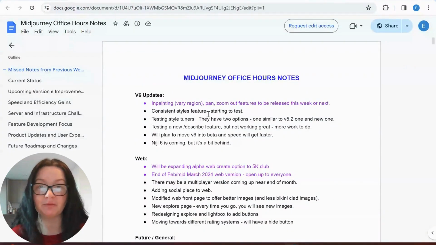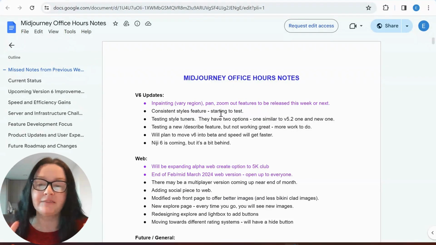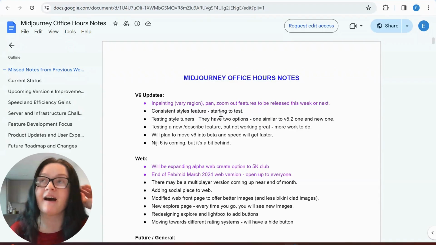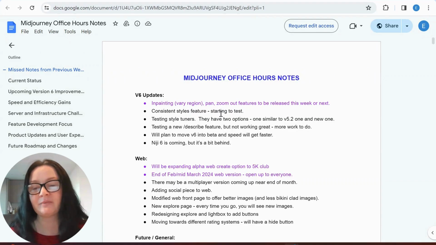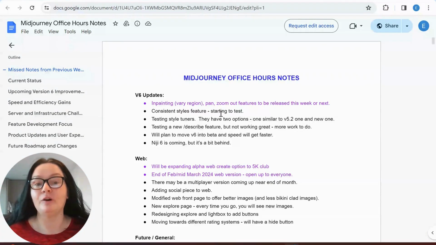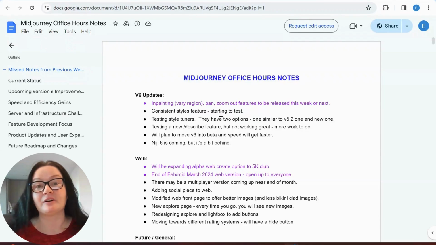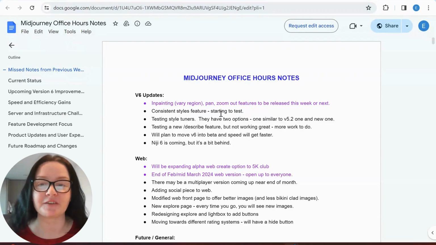I will update this document and upload it underneath this tutorial as well. So V6 updates: inpainting, vary region, pan and zoom out features to be released this week or next. I am really waiting for this one. I didn't really care about the alpha website as well. I need a zoom for my projects that I'm doing, guys. And it's been a long time coming, but I really can't wait to see how it performs in comparison to V5.2. So a lot to come and a lot of tutorials to come as well.